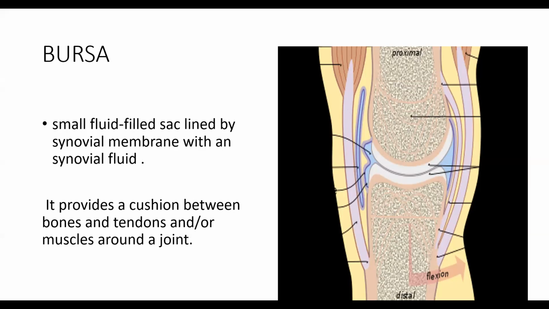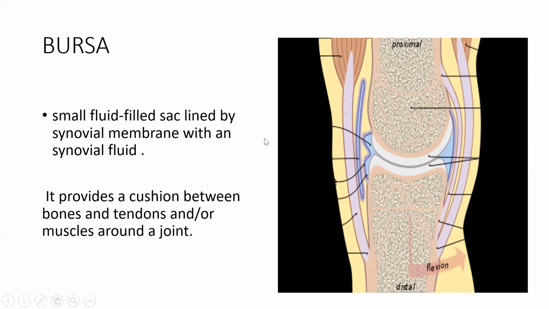So the covering that acts as a cushion between the bone and whatever tendon or muscle lies outside it, that is known as bursa. If you see, this is bursa, a cushion between this and this. Between bone and either tendon, muscle or ligament, whatever acts as a cushion, that is bursa. It has a synovial lining. So that is the definition of bursa.